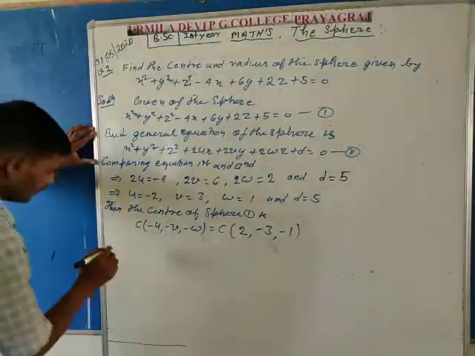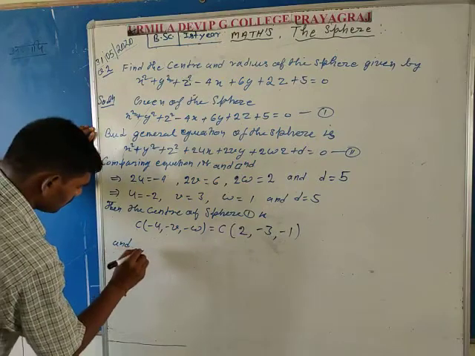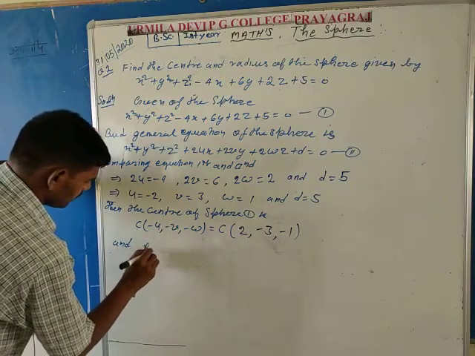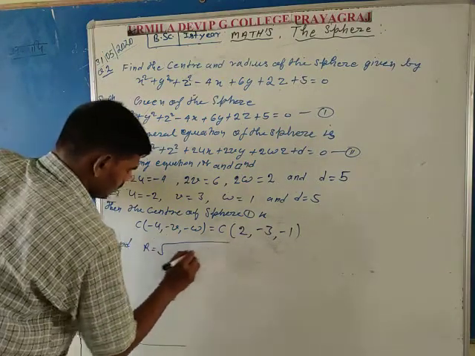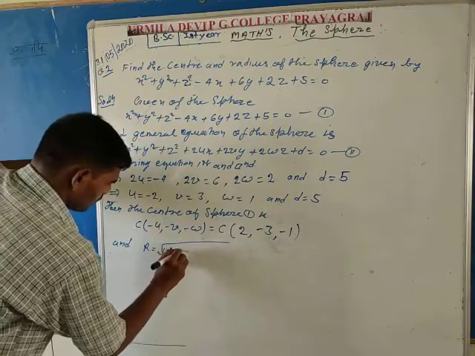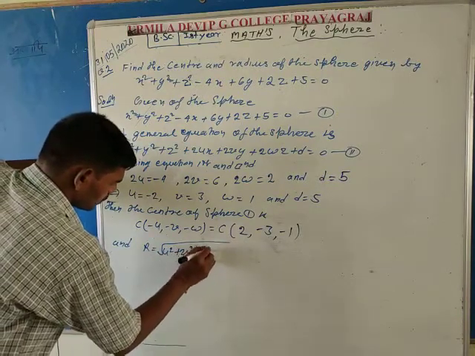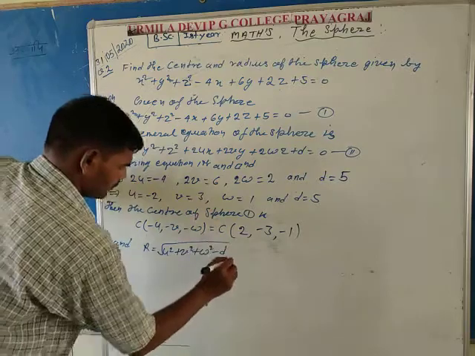And the radius formula is, suppose the radius is capital R, then R is equal to under root u square plus v square plus w square minus d.